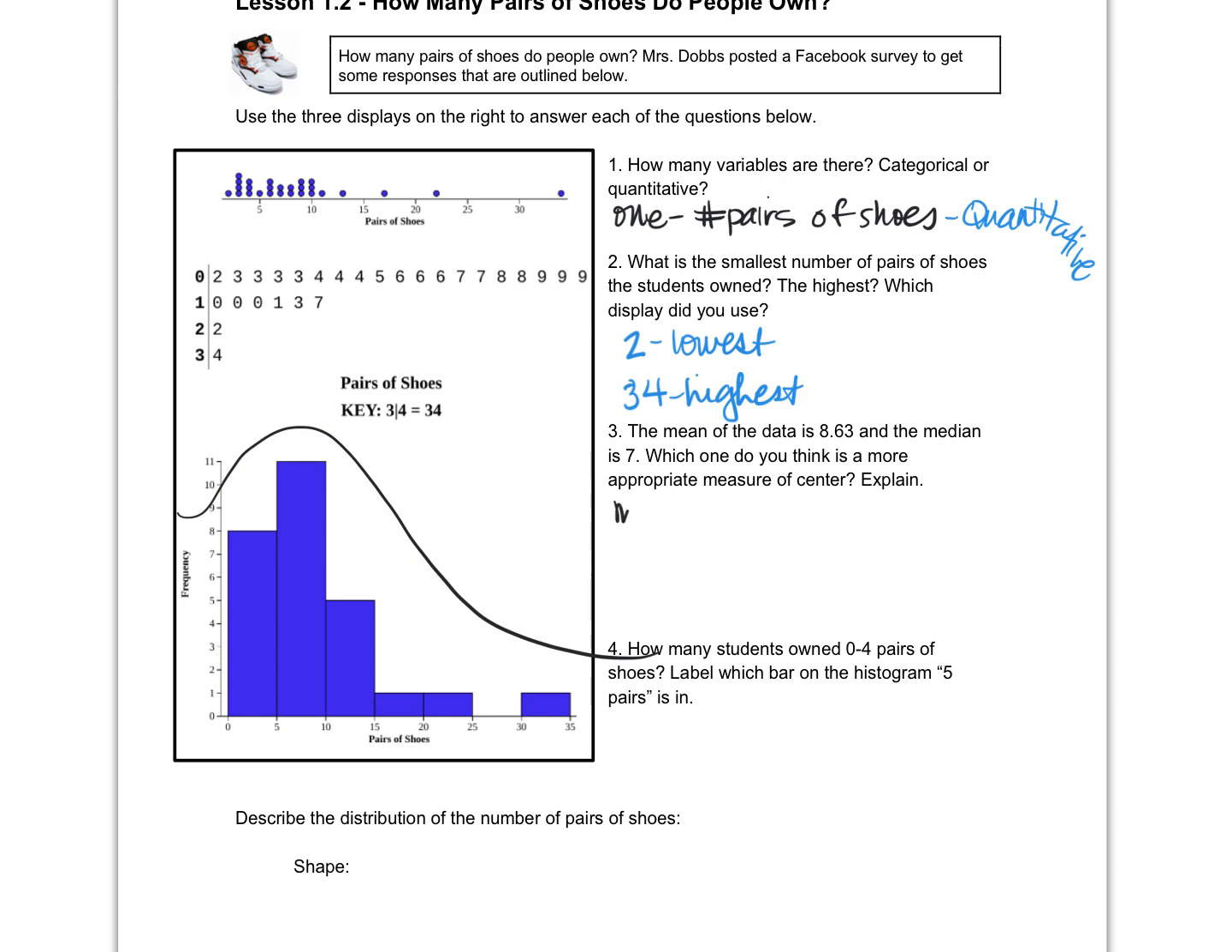Okay, so we would say median because the distribution is right skewed. Okay.